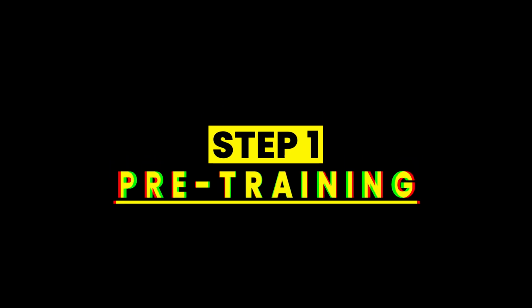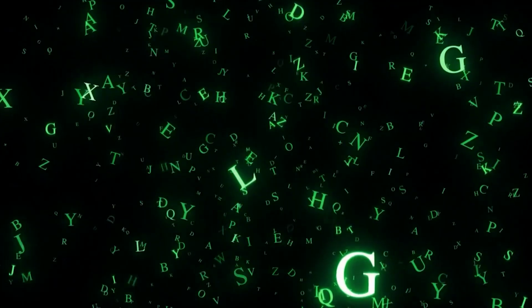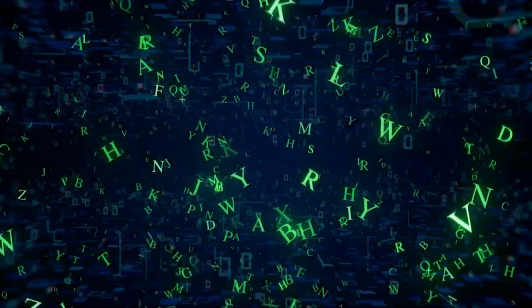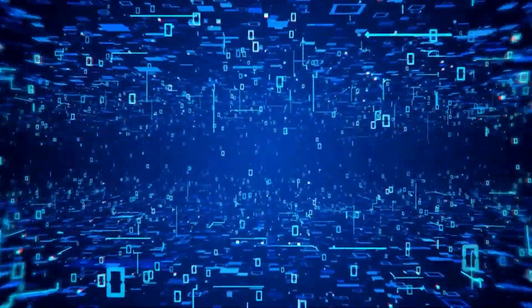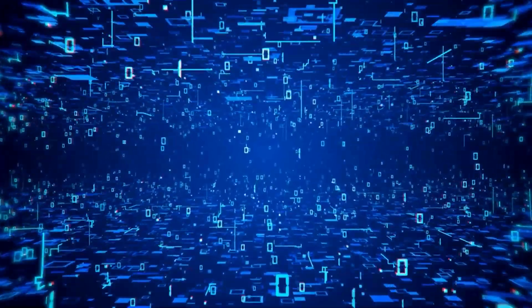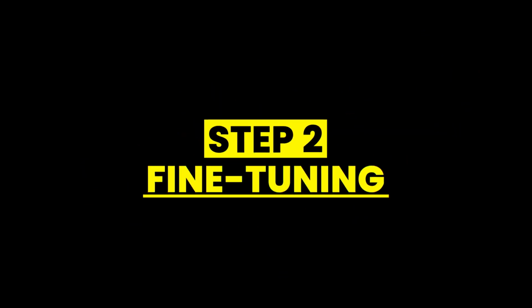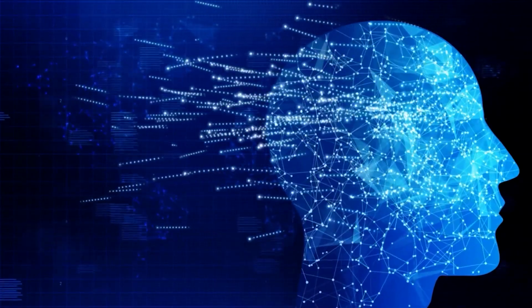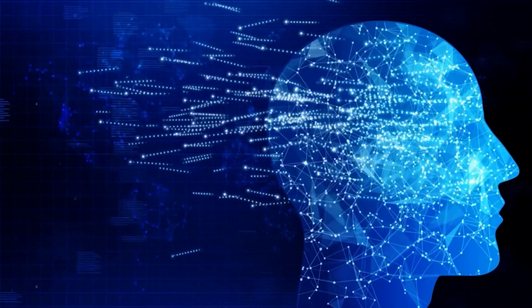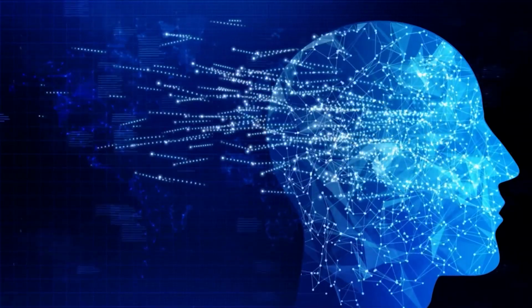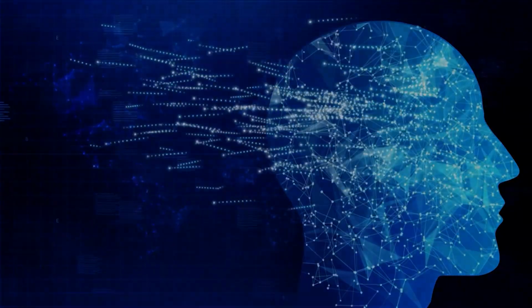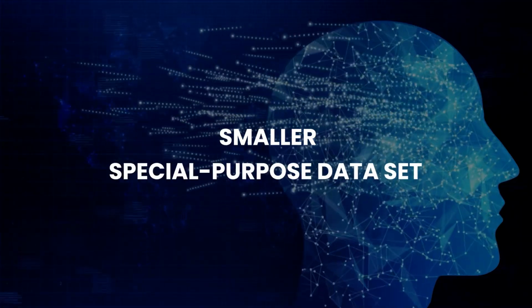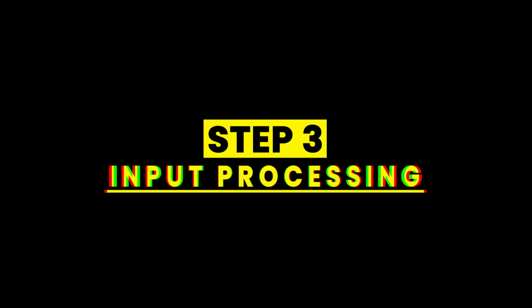Step 1. Pre-training. The first step in creating ChatGPT is to pre-train the model on a collection of text data. This pre-training step is necessary to help the model learn patterns and relationships between words and concepts. Step 2. Fine-tuning. After pre-training, the model gets adjusted for a certain task or domain. In order to help the model understand each aspect of that domain, this strategy involves training it on a smaller special-purpose dataset.